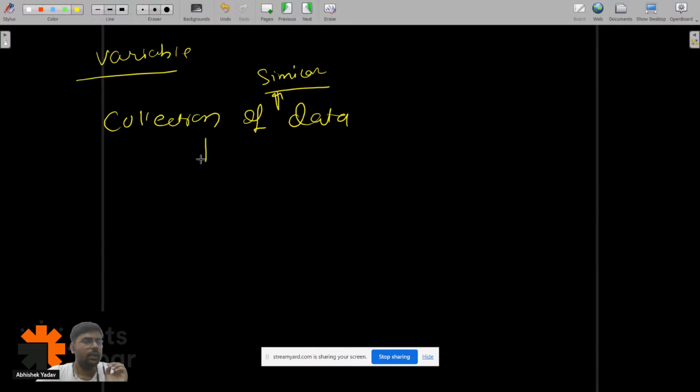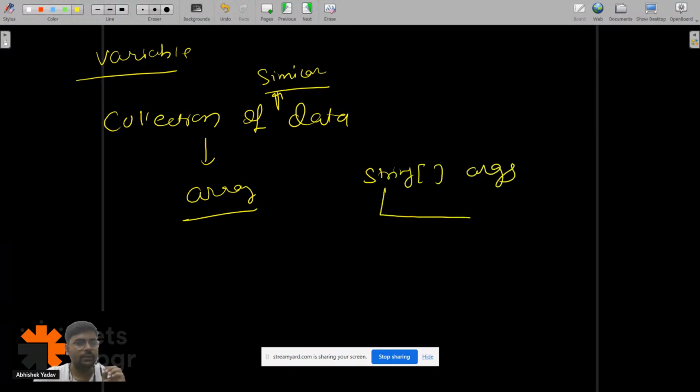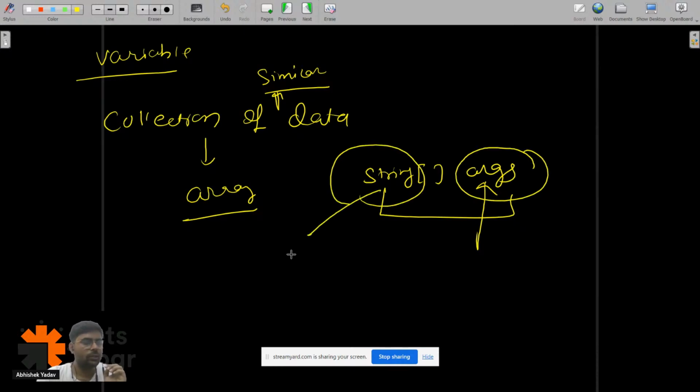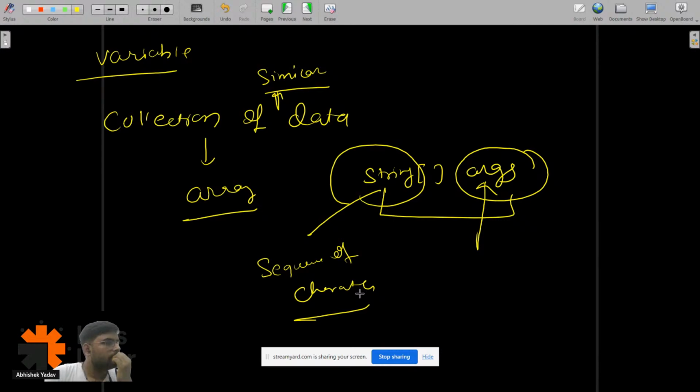what do you have to use? You have to use arrays. So here you can see the syntax: String args. We are creating an array named args, and it can store string kind of data. String is a sequence of characters. I will discuss this in the next session.